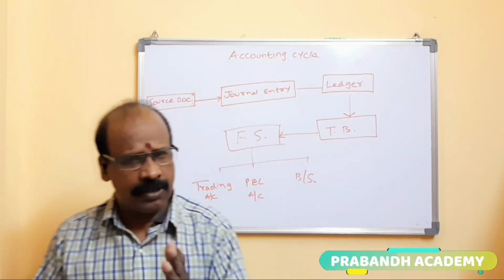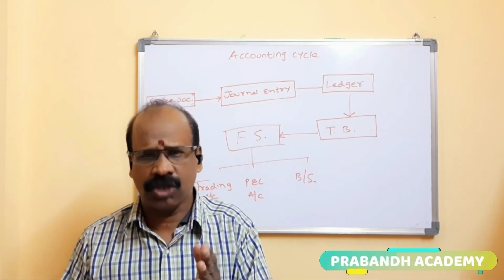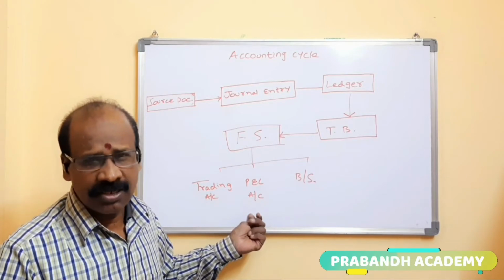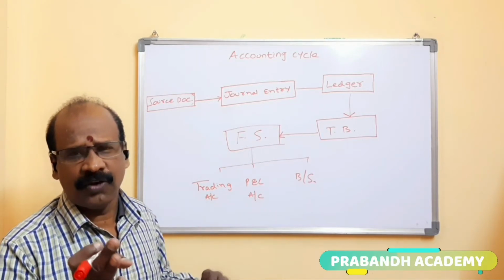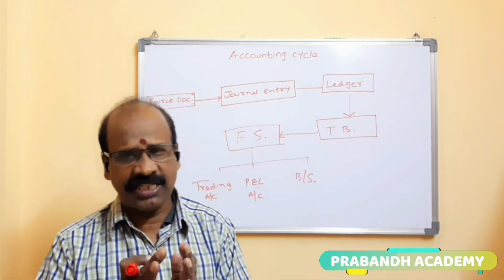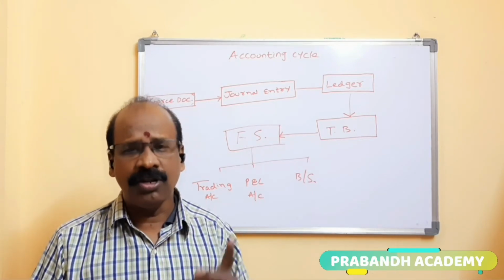Profit and loss account is nothing but all indirect expenses or revenues are recorded in the profit and loss account. Suppose, for example, rent and salaries. These do not affect the production department. So that is why those expenditures are recorded on the debit side of the profit and loss account.